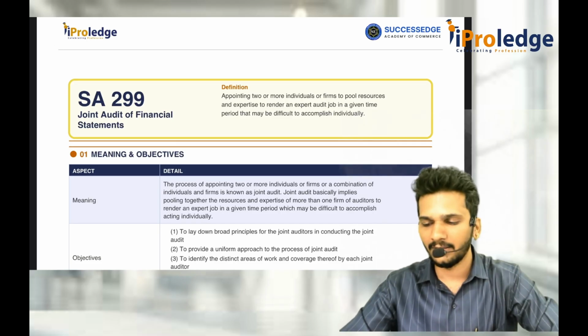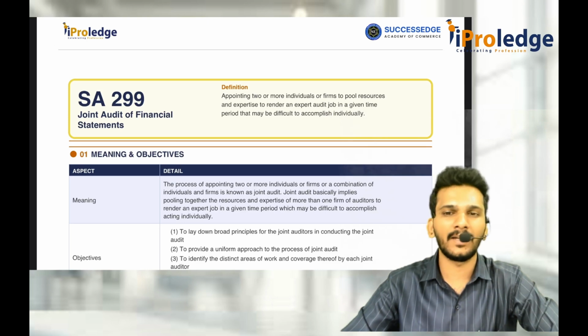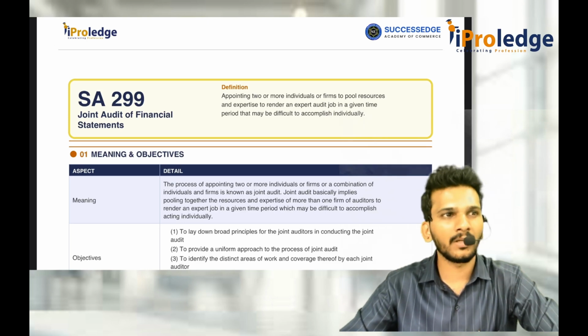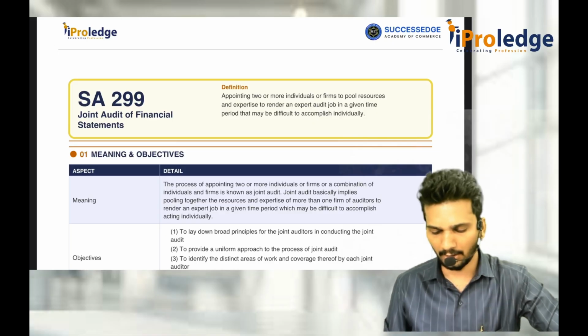When the financial statements of the holding company are audited by somebody and the subsidiary company by somebody else, that is not called joint audit of financial statements. When the same financial statements are audited by more than one auditor, that is called joint audit of financial statements. Same period, same financial statements, more than one auditor.